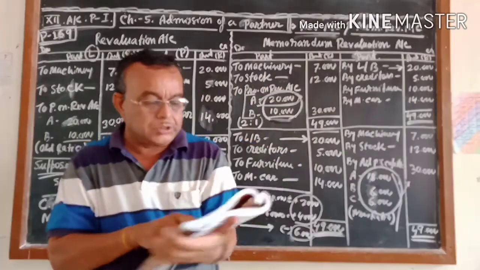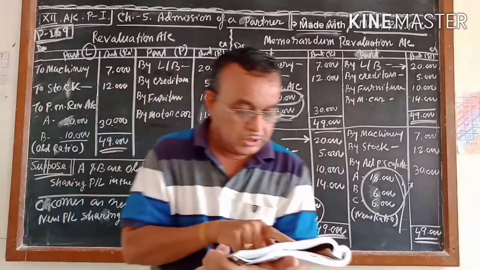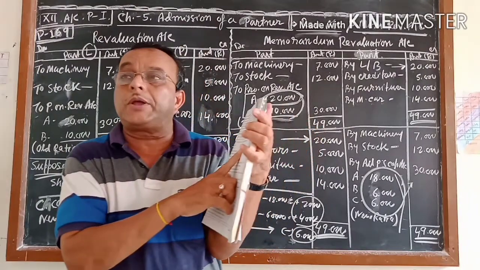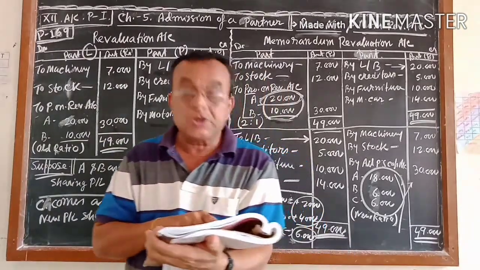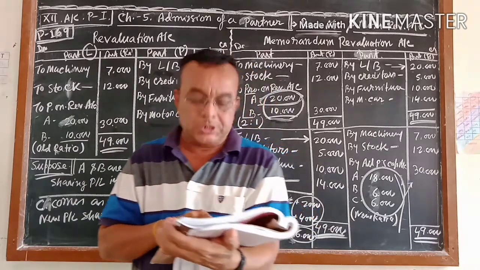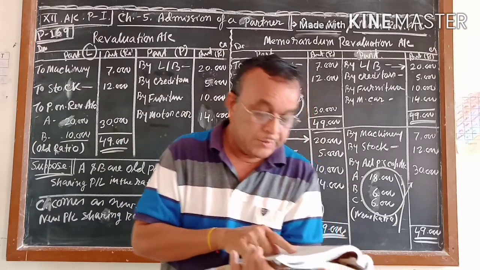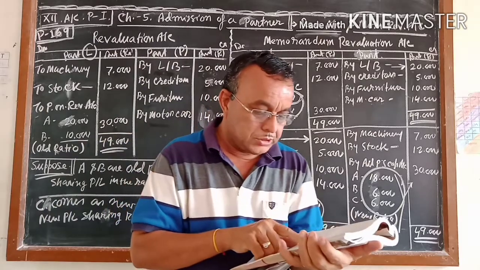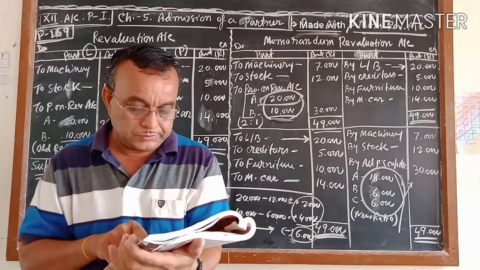General reserve 10,000. Whether it is a credit balance or debit balance is not given; you have to take that decision. Profit and loss, debit or credit is not given. If debit or credit is not given, the profit and loss account is understood to be a credit balance. Workmen compensation reserve 14,000. Advertisement campaigning expense 6,000. Research and development expense 3,000. Investment fluctuation reserve 10,000. Investment 15,000, and within brackets it is given, market value of rupees 14,000.